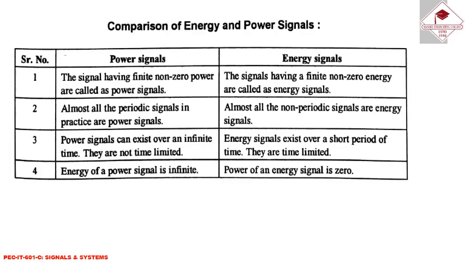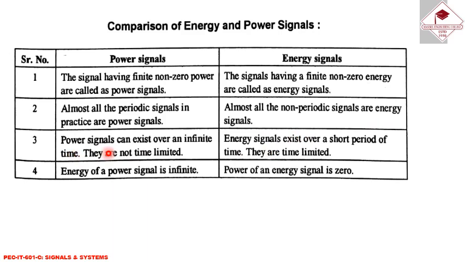This is the comparison between energy and power signals. Number one: signals having finite non-zero power are called power signals, and signals having finite non-zero energy are called energy signals. Number two: almost all periodic signals in practice are power signals, while almost all non-periodic signals are energy signals.